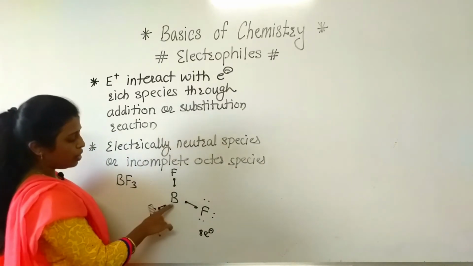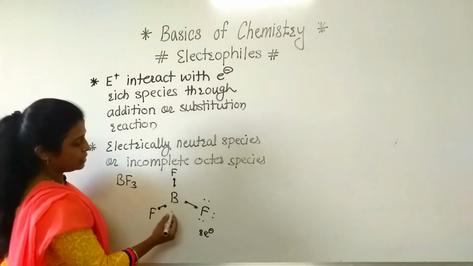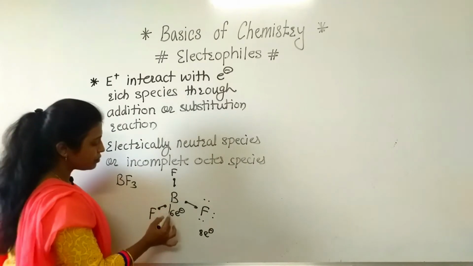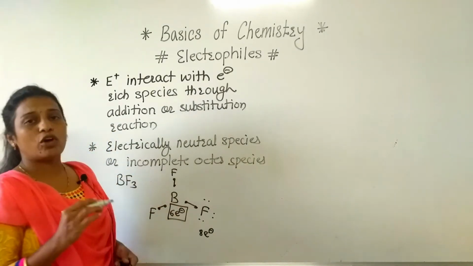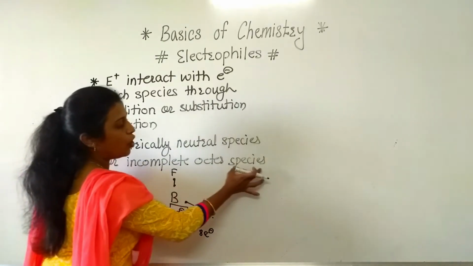What about the boron? In case of the boron, 2 plus 2, 4 plus 2, 6. Means here the total number of electrons is 6. So boron has not completed its octet. That is nothing but an incomplete octet species.